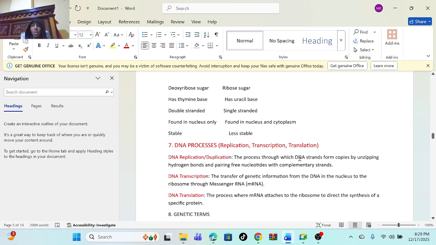So let's go to the DNA processes. There are three things: DNA replication, transcription and translation.